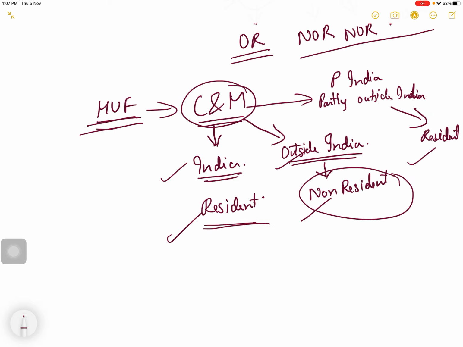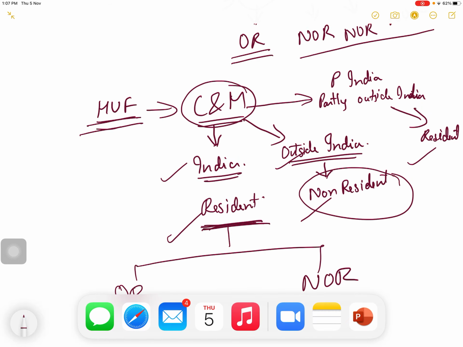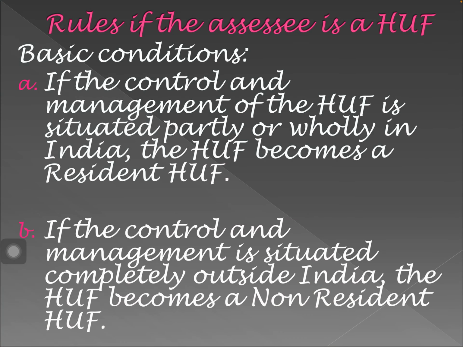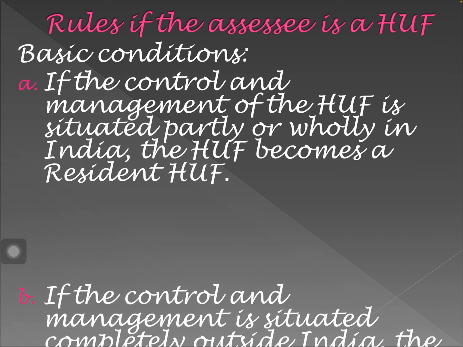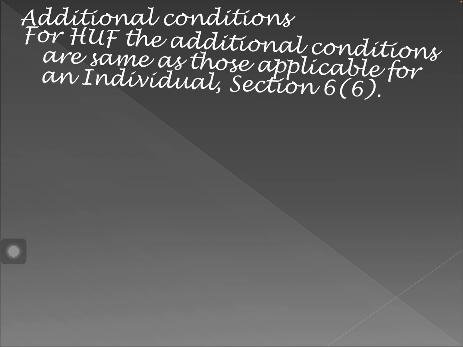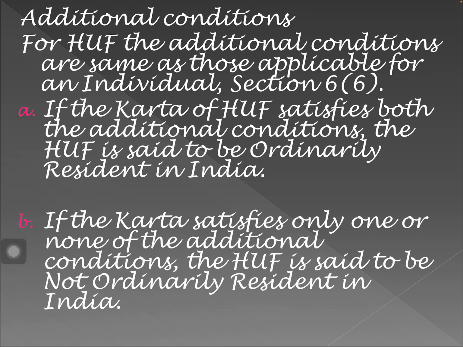So once you come to know the HUF is resident, then you have to check whether it is ordinarily resident or not ordinarily resident. How to check that? You have to check the additional conditions of the Karta. Once you determine that the residential status of the HUF is resident, you check the additional conditions of the Karta.